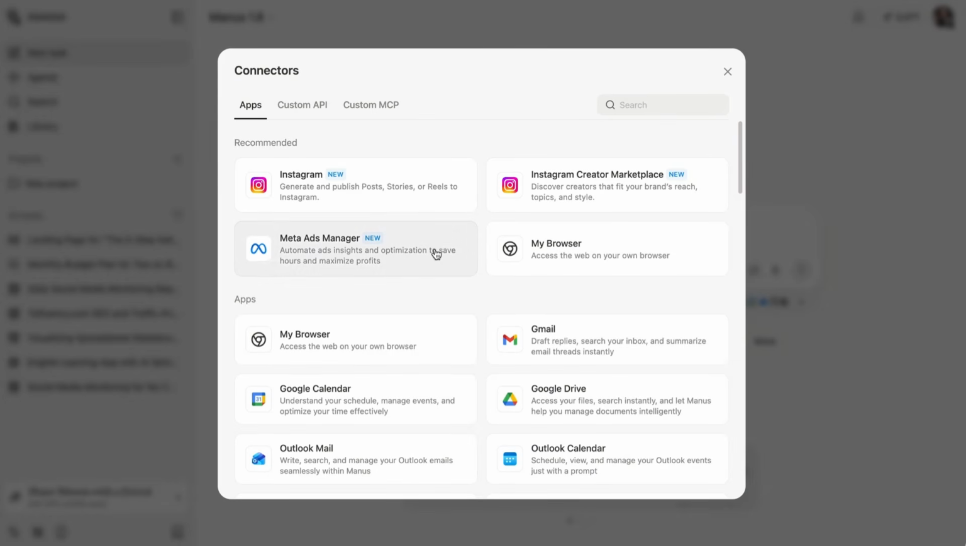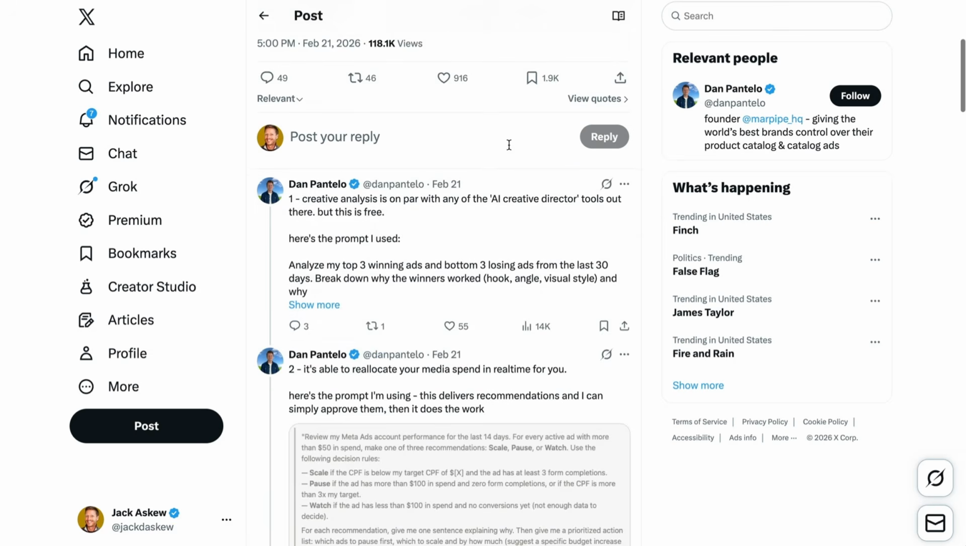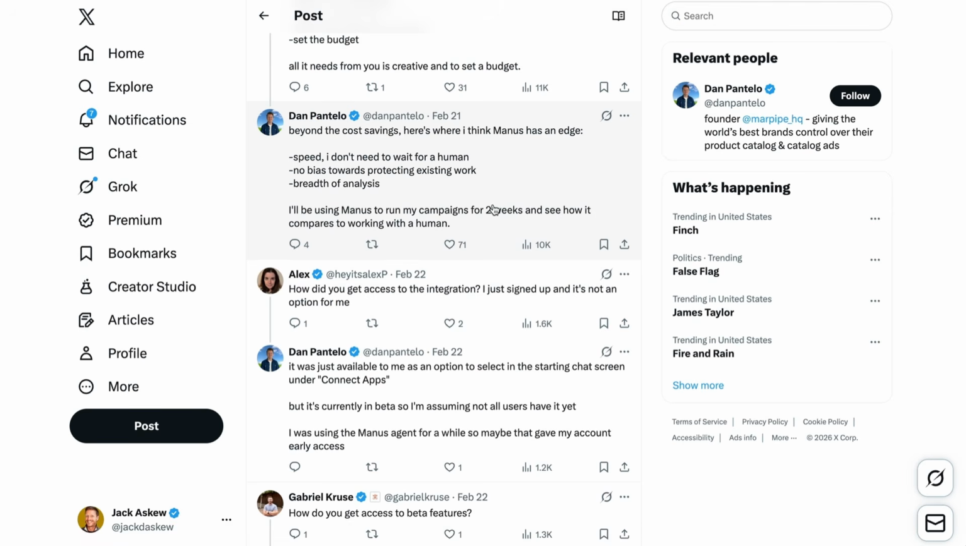Now, you might have seen that people are using the Meta Ads Manager. So this is where you can connect Meta Ads to automate ads insights and optimization, and it can also create ads for you as well. So I'm going to link to this post here, because it's really interesting that this person has used it and what he has learned so far. He's saying in terms of how it can outperform a human is through speed, no bias towards protecting existing work, and the breadth of analysis.